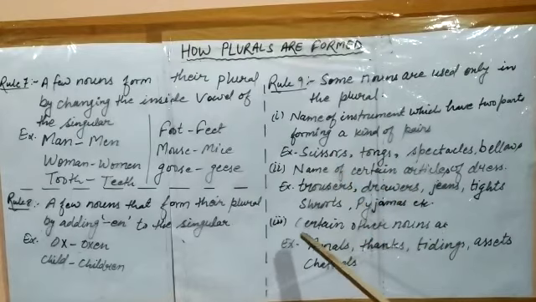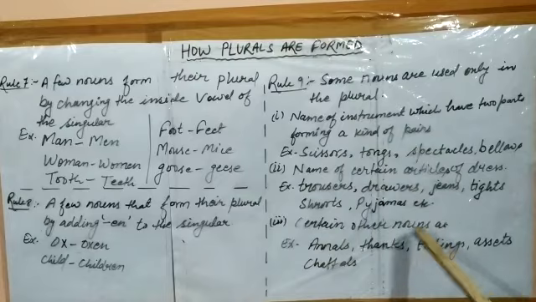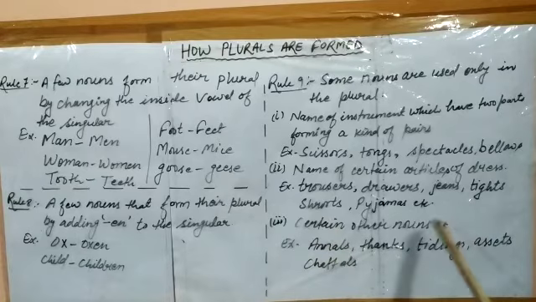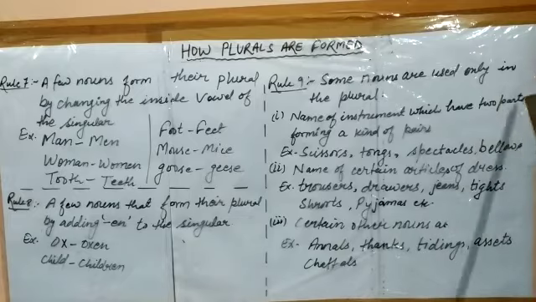What are they? Certain other nouns are always used in the plural form. You have to remember it. Like annals, thanks, tidings, assets, chattels. These nouns are always used in plural forms. You have to remember that, students.